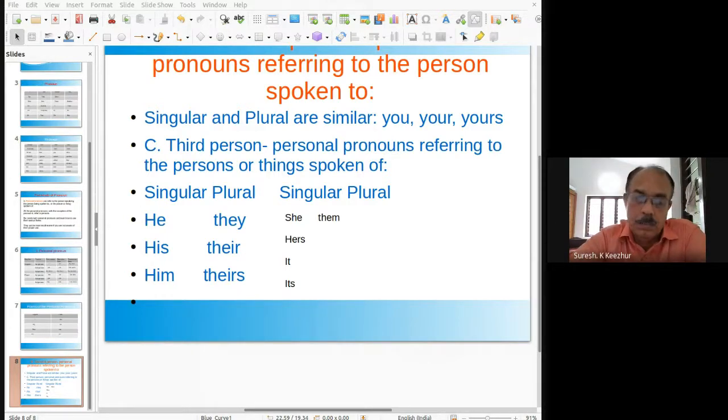For example, audience is a collective noun. "Audience applauded" is considered plural, meaning a number of people. Crowd, jury, class, family, team are all such collective nouns.